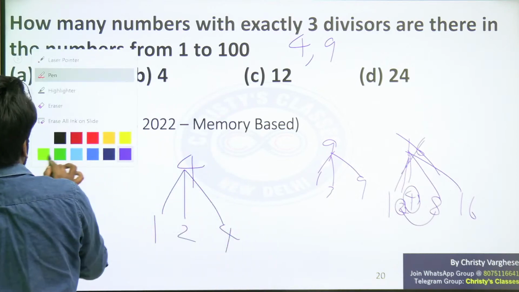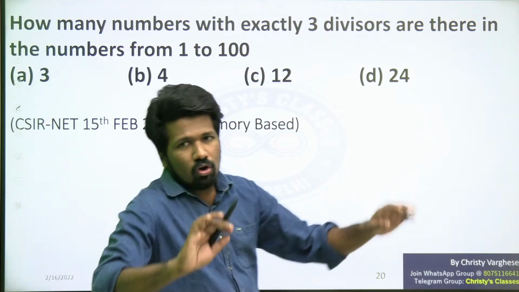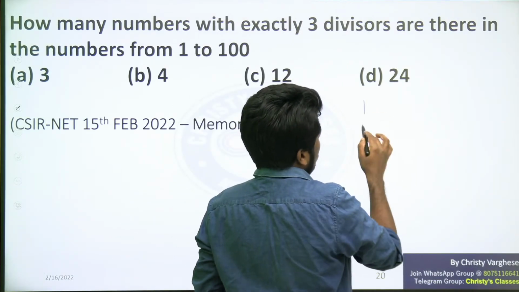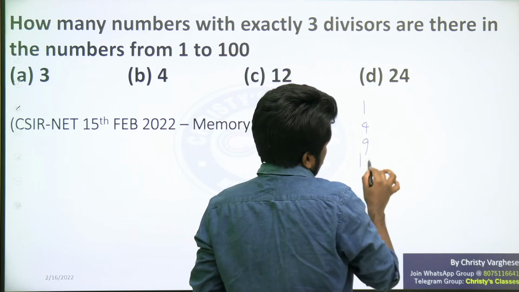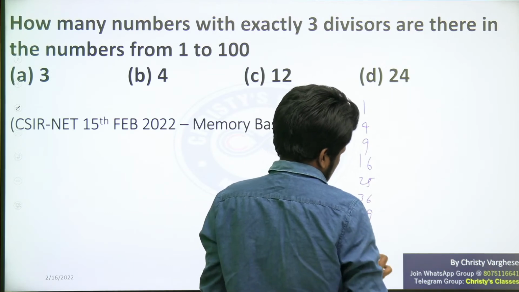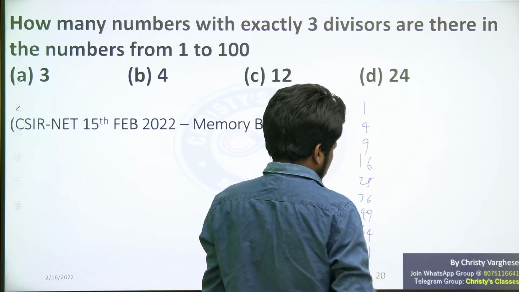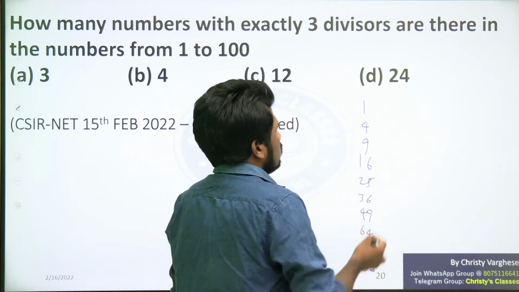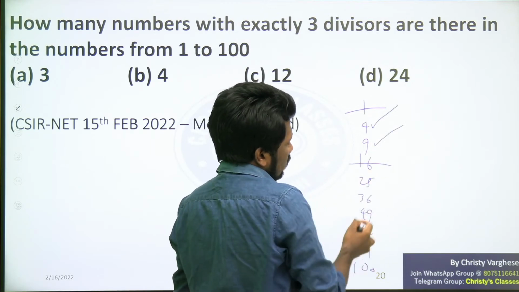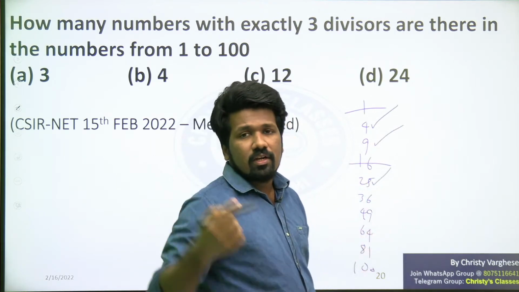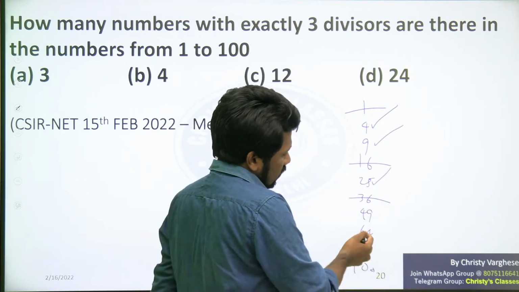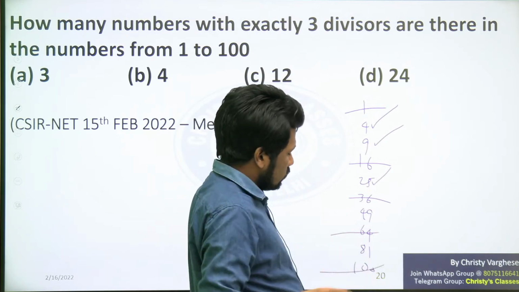So now you understood that among perfect squares, some work and some do not. Let us list it out. Perfect squares below 100: 1, 4, 9, 16, 25, 36, 49, 64, 81, 100. 100 you don't want. So 1 does not work, 4 will work, 9 will work, 16 does not work, 25 will work, with 25 and 5 as the factors. 36 will not work; no other even perfect square will work. 64 also will not work, and 100 also will not work.